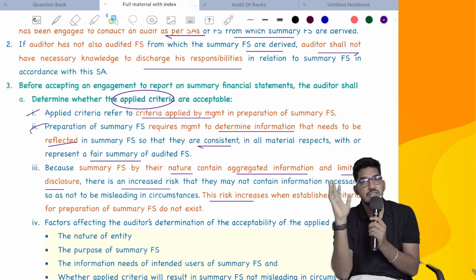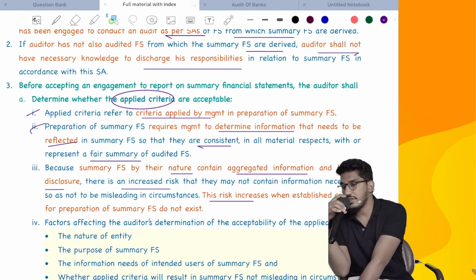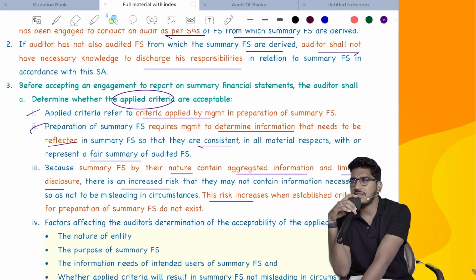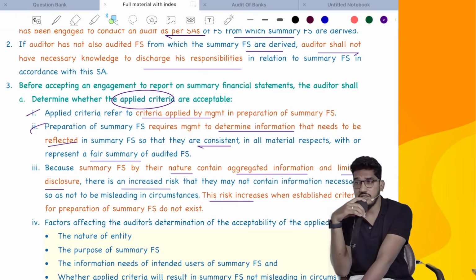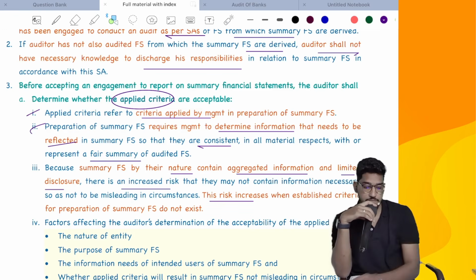So there is an inherent risk that, since summary financial statements do not contain complete information, they might be misleading. And this risk will be very high when there is no established criteria, when no standard, no organization, nobody has given any criteria. Management, just on the basis of their judgment, is deciding the criteria. The risk is very high. However, if the applied criteria is given by some organization or institute, there is a little less risk. But if there is no established criteria set, then management may have to use their own judgment. There the risk is even higher.